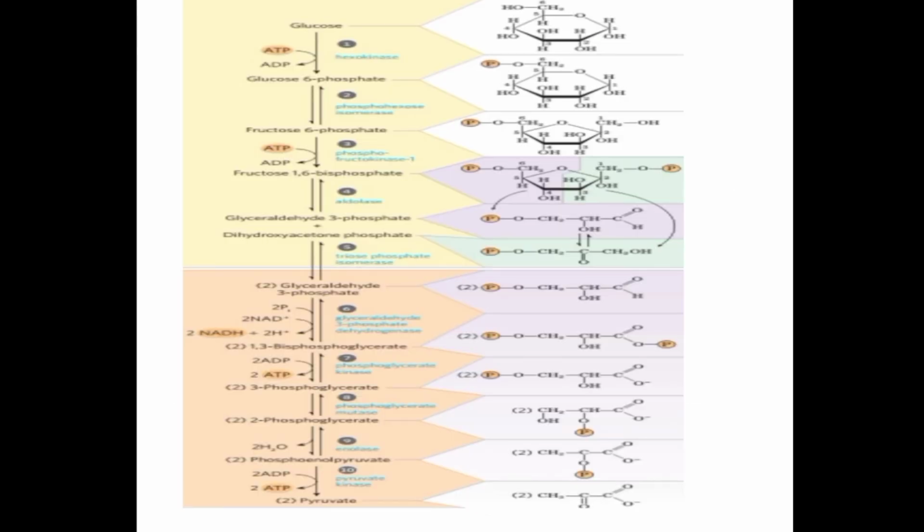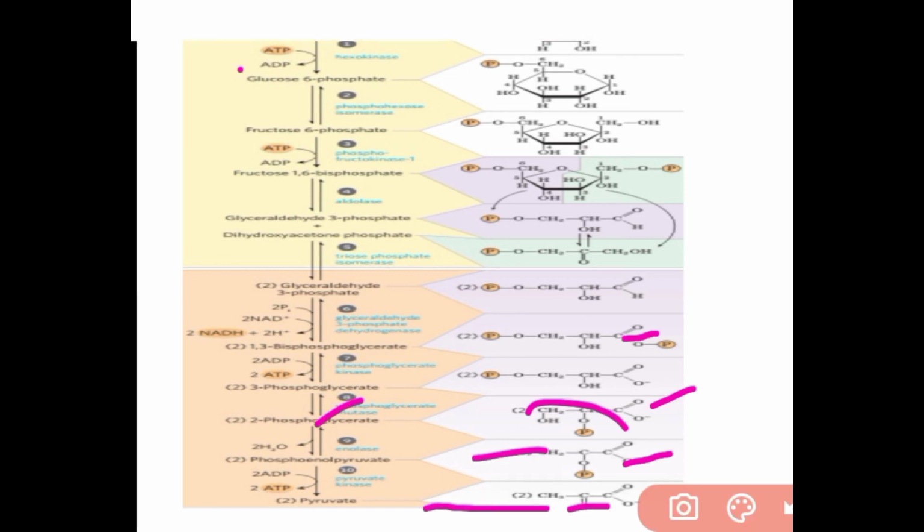Here you can see that step number 1 consumes 1 ATP, and step number 3 1 ATP, then 2 ATP molecules consumption, and step number 7 gives 2 ATP molecules, and step number 10 gives 2 ATP, then total 4 ATP, then net gain of ATP is 4 minus 2 equals 2.